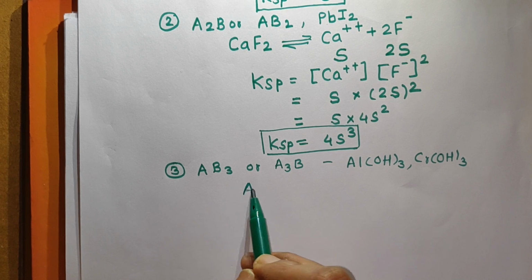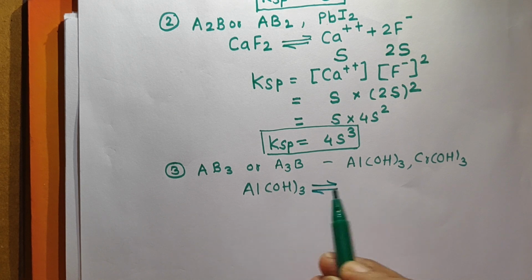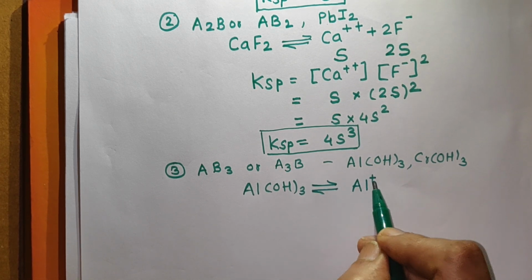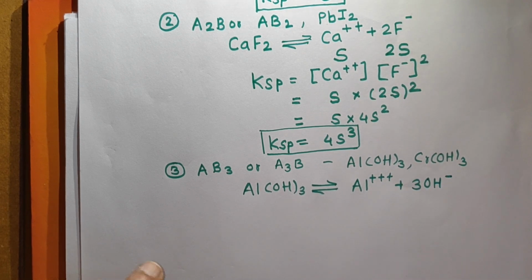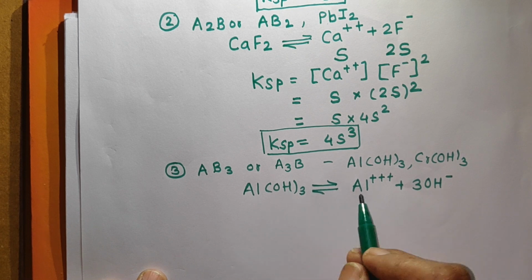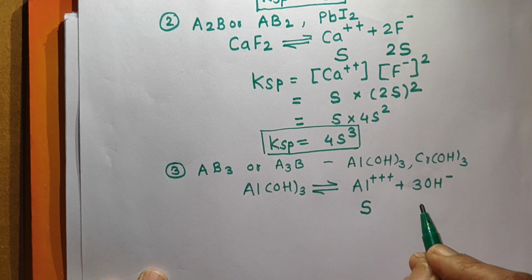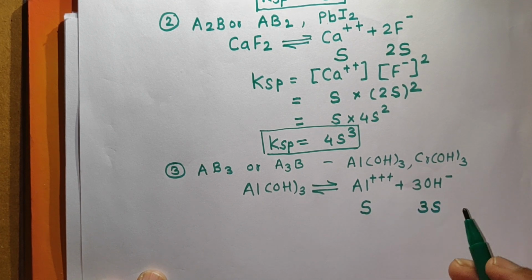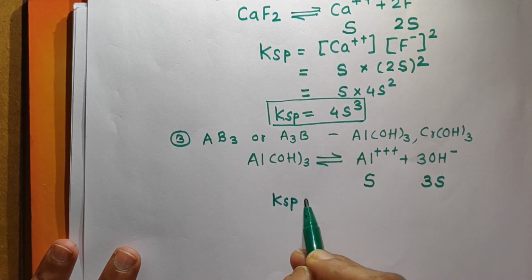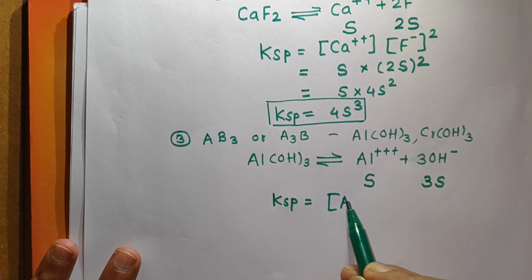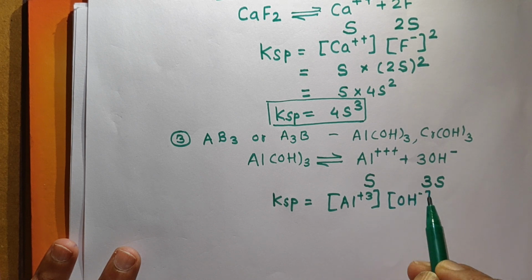Now, how will Al(OH)3 ionize? The ionization of Al(OH)3 is represented as Al plus 3 plus 3OH minus. Now the molar solubility of Al(OH)3 is S, so concentration of Al plus 3 is S and concentration of OH minus ion is 3S. Here the expression for KSP for Al(OH)3 will be concentration of Al plus 3 into concentration of OH minus raised to 3.